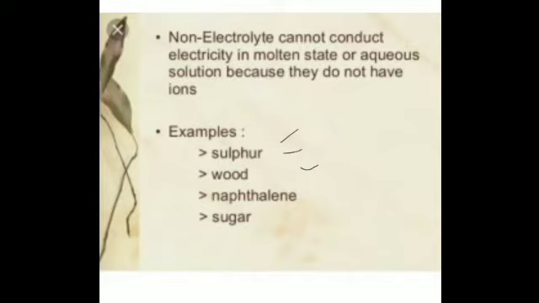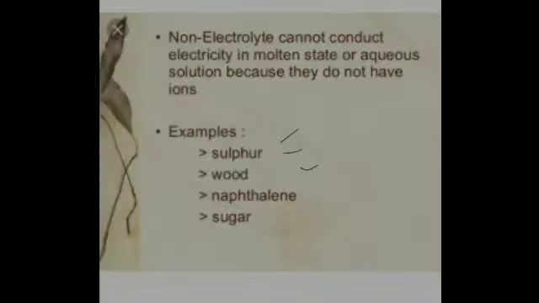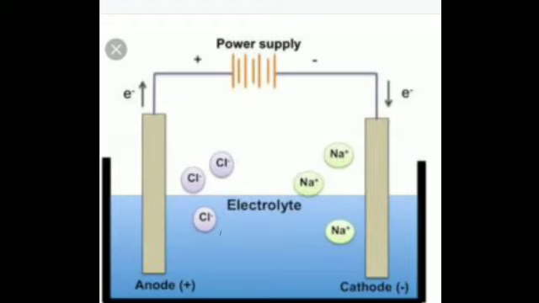Then electrodes: they are the conducting rods or plates through which current enters or leaves the electrolyte, and these are of two types, the anode and the cathode. The electrode connected to the negative terminal of the cell or battery is called the cathode.